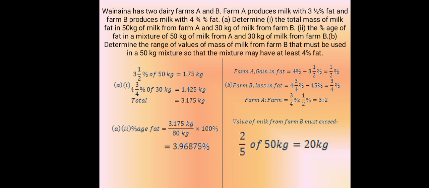B. Determine the range of values of mass of milk from Farm B that must be used in a 50 kg mixture so that the mixture may have at least 4% fat.